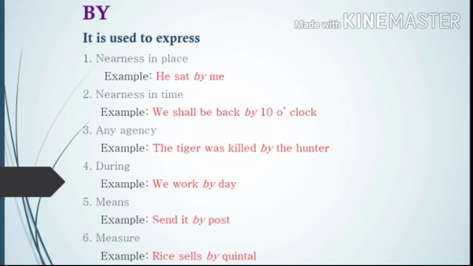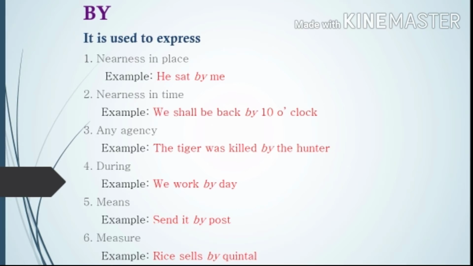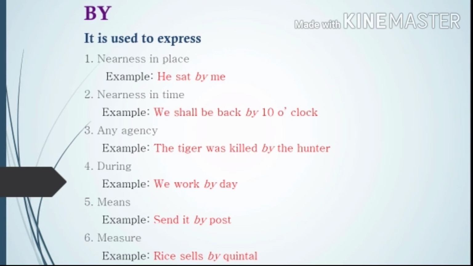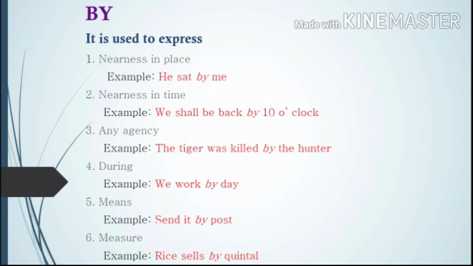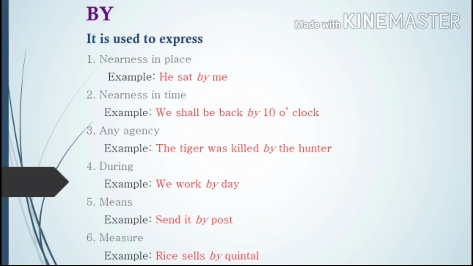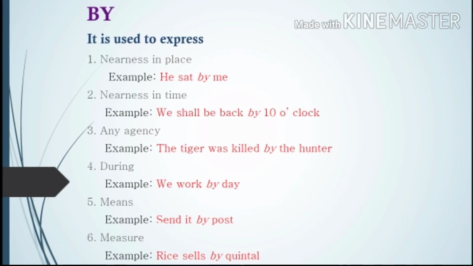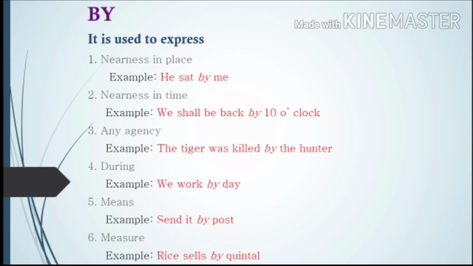An agency. The tiger was killed by the hunter. As I showed you the difference between with and by. So here it's the agent. Okay, it is not the instrument. So the tiger was killed by the hunter, okay, with a gun, you can say. So with will be the instrument. Got it? Then during. We work by day. You could have written during also, but by here stands for during.